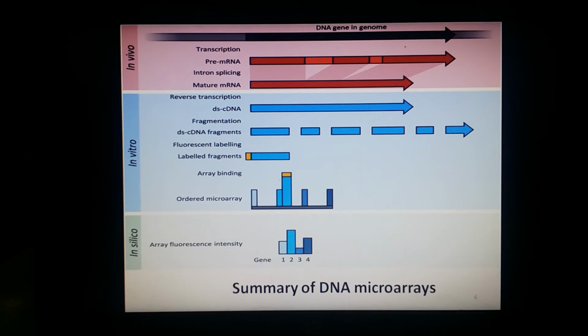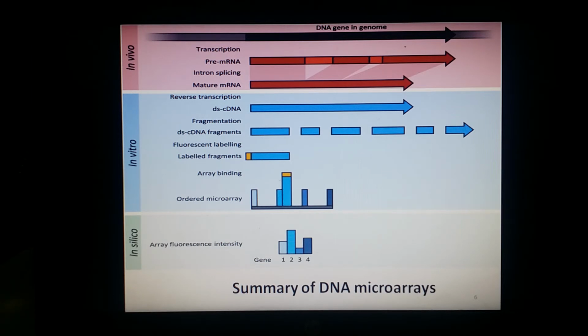Then this messenger RNA is extracted from the organism, and reverse transcriptase is used to copy the messenger RNA into stable double-stranded complementary DNA, and this entire process is shown in the blue portion. In microarrays, this double-stranded complementary DNA is fragmented and fluorescently labeled, in orange.